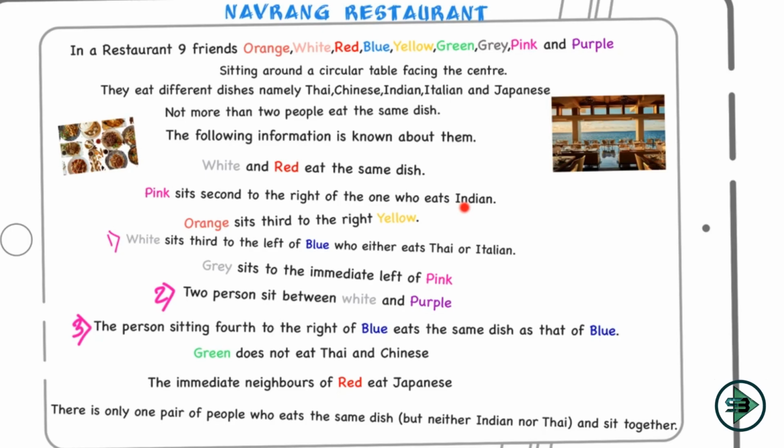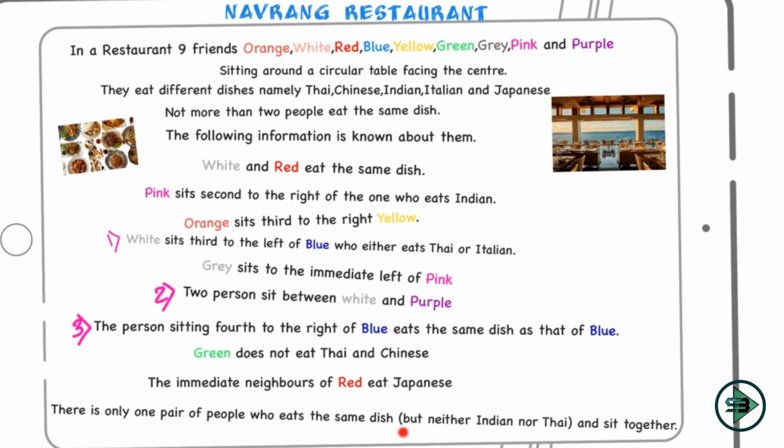This link is telling about pink and Indian. I don't know anything about both of them. Orange and yellow, I don't know again about them. Gray sits to the immediate left of pink. Green does not eat Thai and Chinese. I cannot do anything with this. Immediate neighbors of red eat Japanese. What will I do with this?